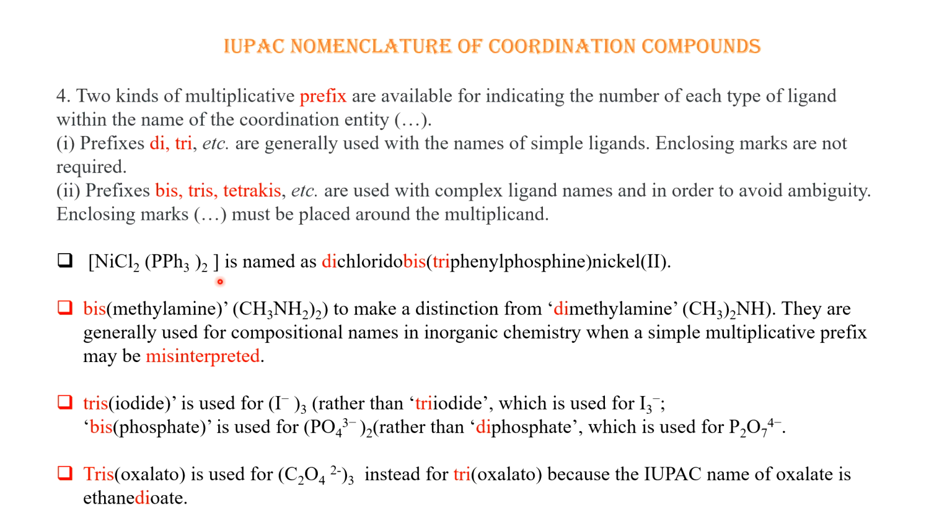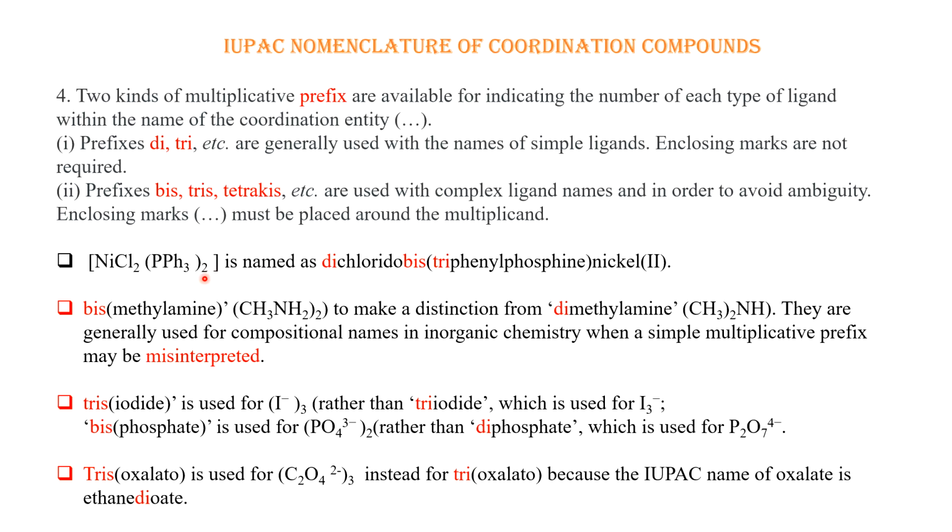In this example you can see, the name of this compound will be given as dichlorido bis(triphenylphosphine) nickel(II). So chloride is here, the number is 2 and it is an anionic ligand. So there will be addition of O, chlorido, and there is 2, so we can write di. But you see the other ligand, this ligand is called triphenylphosphine ligand. Now the triphenylphosphine ligand itself has a tri inside its name.